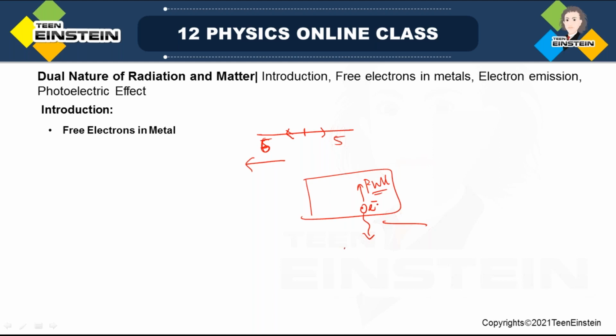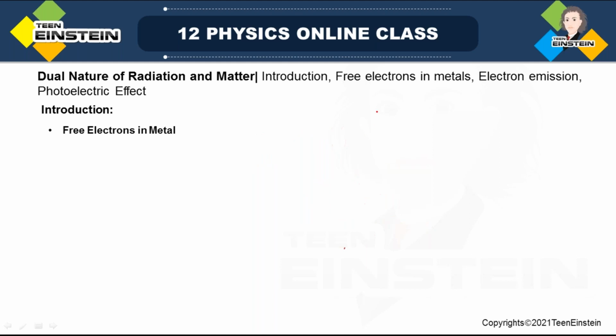So you need to give some minimum energy, a certain minimum energy for a particular material. The minimum energy you supply to that electron to overcome the pull of the metal surface and come out, that minimum energy is called work function. So what you have to provide to an electron to come out of the metal surface is called work function. This is actually the minimum energy.